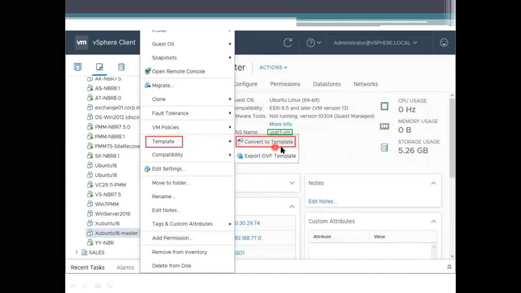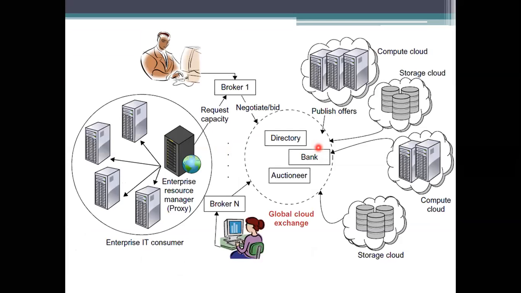I am creating this template here, convert to template. Whenever it has been converted to a template, as in the previous example, you have seen one representation, that is a name, what the root order is, all these things will be represented. And this is an example on vSphere, which is used by VMware. So that's about your virtual machine creation and its management.